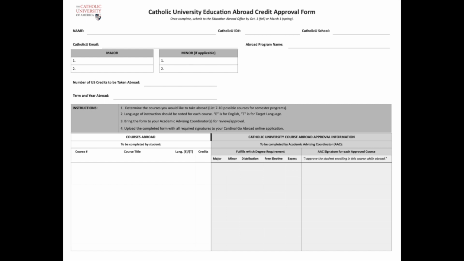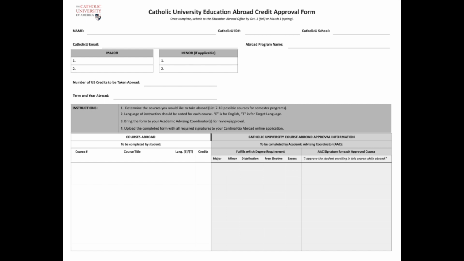Typically, the number of U.S. credits to be taken abroad is either 12 or 15, like a semester here at CUA. Then fill in the term and year abroad as well. Next, students should fill in the left-hand side of these columns only. Start with the course number, the course title, and then whether you'll be taking that course in English or the target language, and the credit to be offered. List 7 to 10 potential courses. This is so if you arrive abroad and that course is no longer being offered or at a time that works for you, you still have other options.